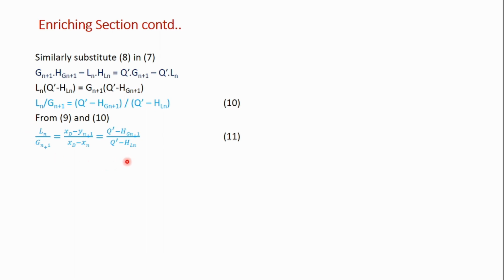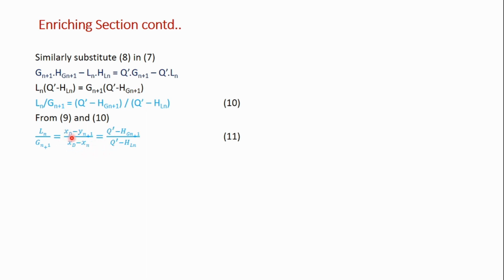right? So we can again revisit the presentation on HXY diagrams, our enthalpy concentration diagrams, where we had seen that an expression of this type can be represented as a straight line. And what are the coordinates of this line? See, this is the xD term and this is the Q dash term.